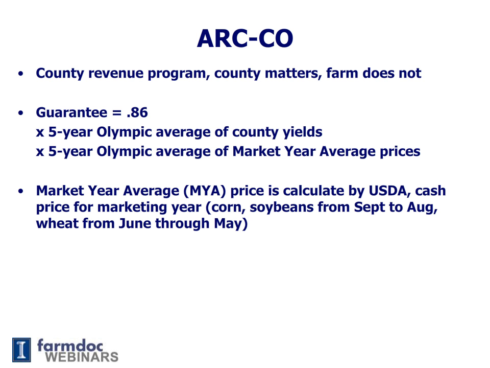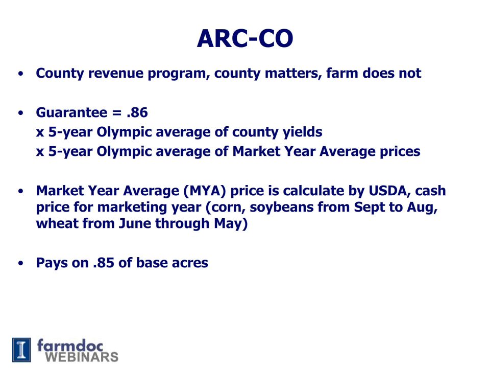The market year average price used in these calculations is calculated by USDA, or more specifically the National Agricultural Statistics Service, and it's a cash price based on surveys that NASS does for the marketing year. For corn and soybeans, the marketing year runs from September to August, and wheat from June through May. The corn and soybean marketing year, September to August, so the 2014 price began being calculated in September 2014 and will end in August 2015.